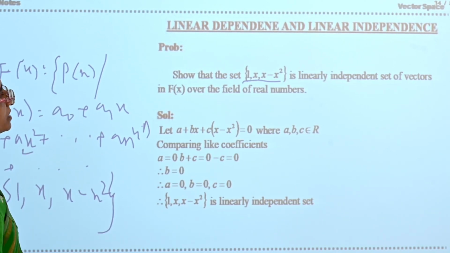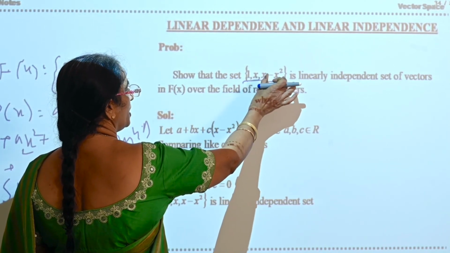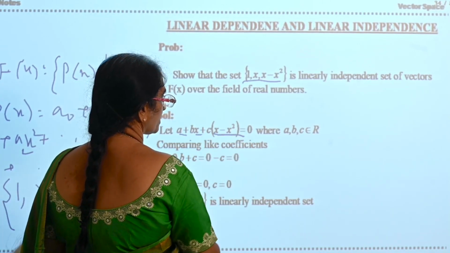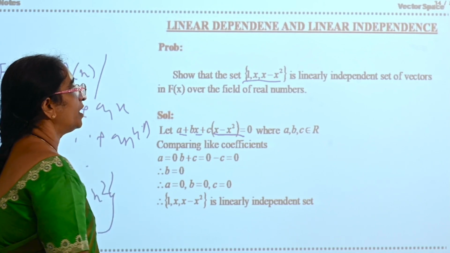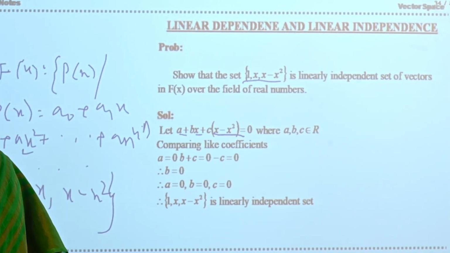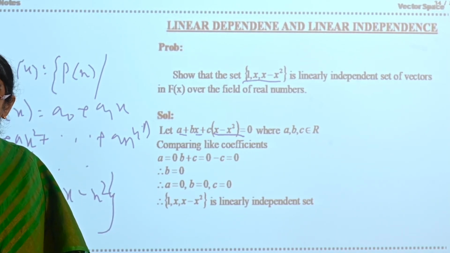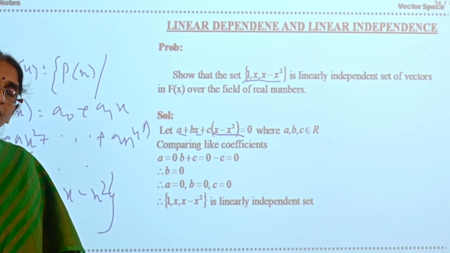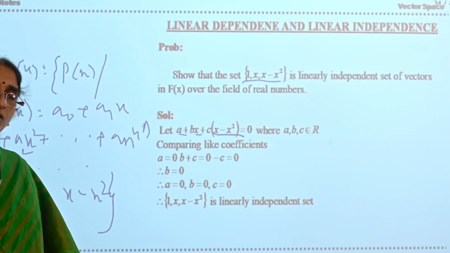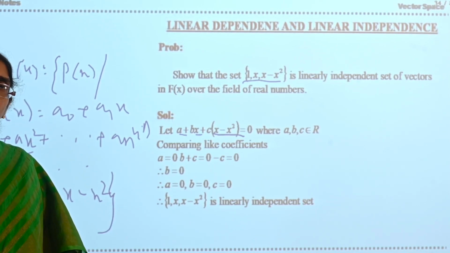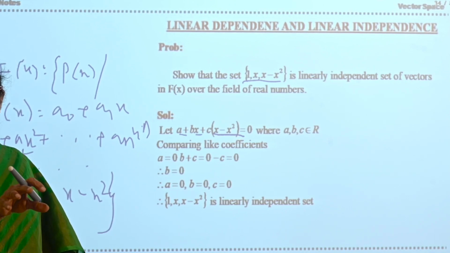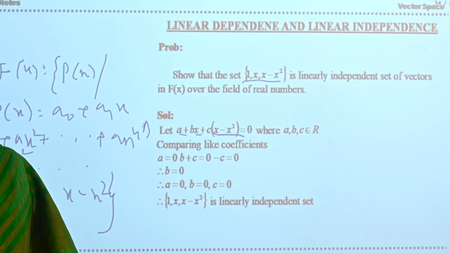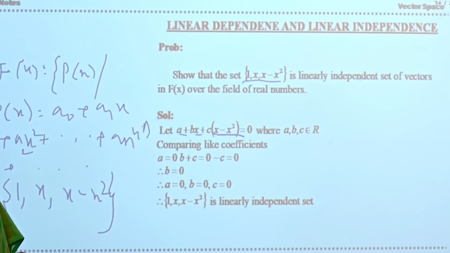For that, consider the linear combination of the elements of this set. That is a plus bx plus c into x minus x squared is equal to 0. When will you say that any set is linearly independent? If the linear combination of that set of elements is equated to 0 bar, then the constants existing in that linear combination should all become 0. Then you will say that set is linearly independent.